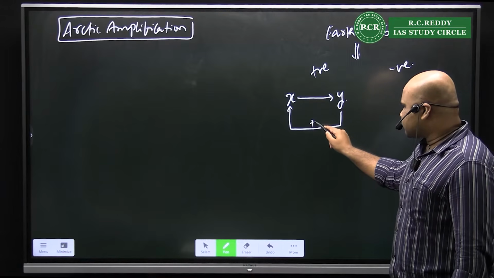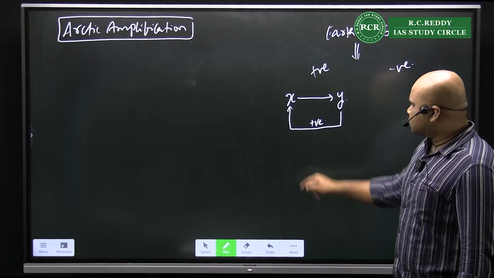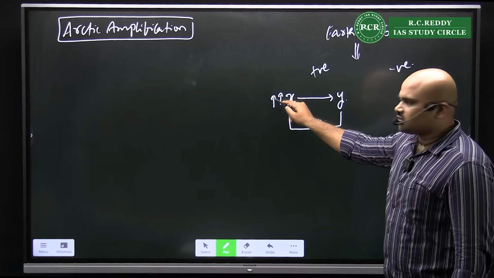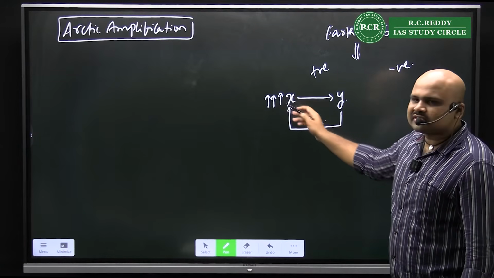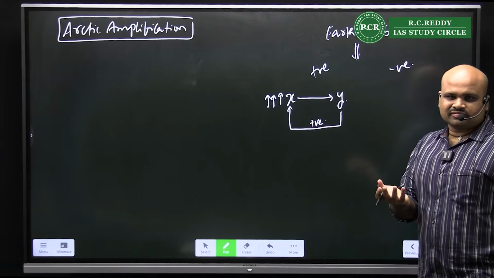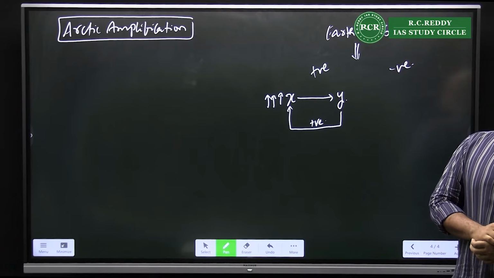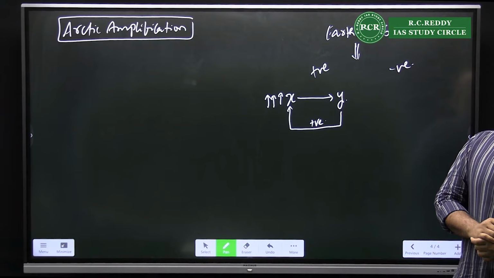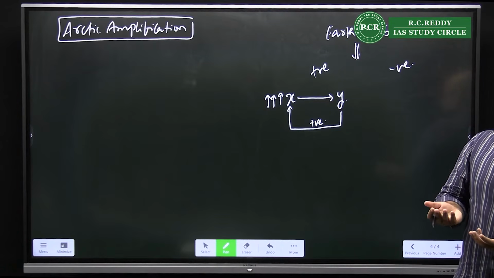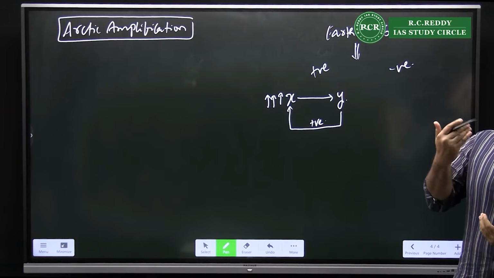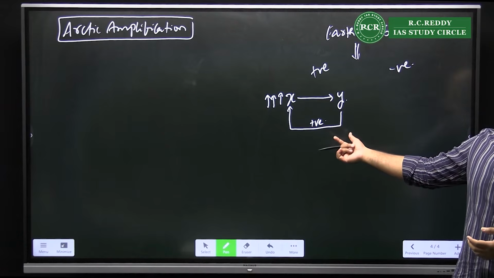And when this is positive, what is going to happen? This will automatically increase. This is resulting in what? A positive feedback. You know, an amplifier? Amplifier runs on what? Positive feedback. Now, what is happening in an amplifier? Is the sound increasing or decreasing? Increasing. The name itself says amplification, because of positive feedback.